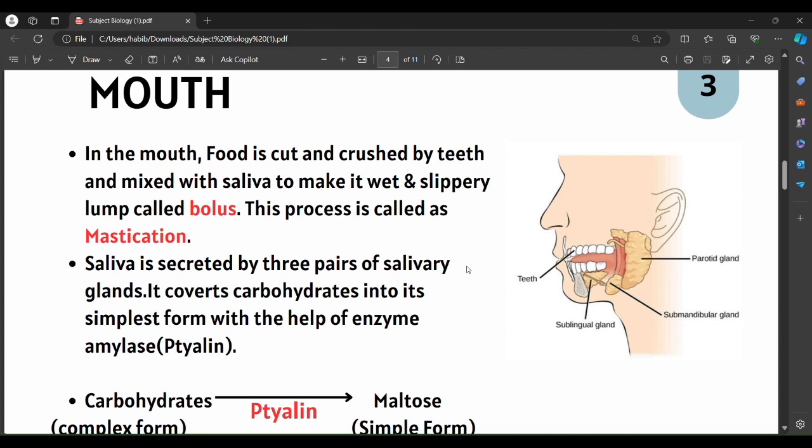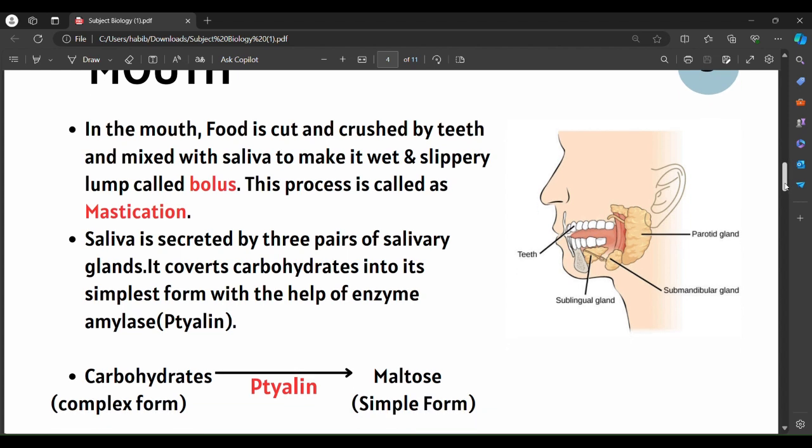Now we need to understand the action of saliva. We are saying that saliva is mixed with food when it is cut and crushed. What is the action of saliva? What is its main role here? Saliva is very important because it contains enzymes like amylase, also called ptyalin, which is important for the breakdown of carbohydrates into their simplest form, like maltose.